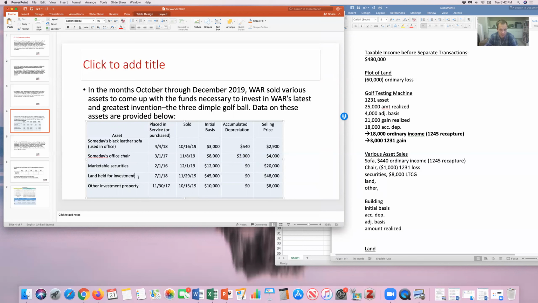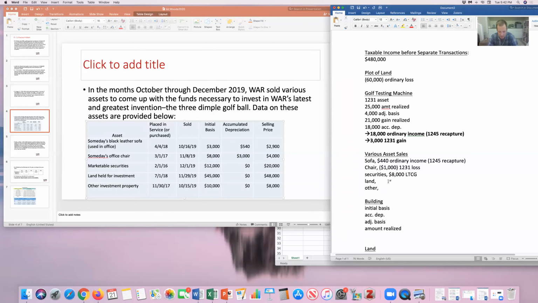Land held for investment, right? So it's going to be another investment asset or a capital asset. Held more than a year, so it's long-term. Bought for 45,000, sold for 48,000. We've got a $3,000 long-term capital gain.